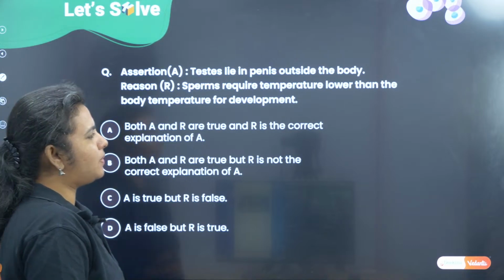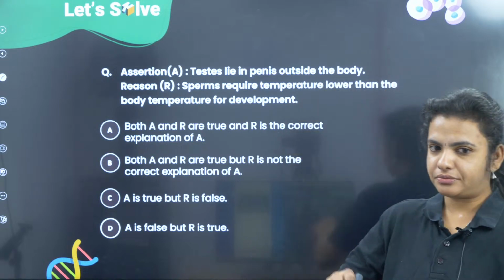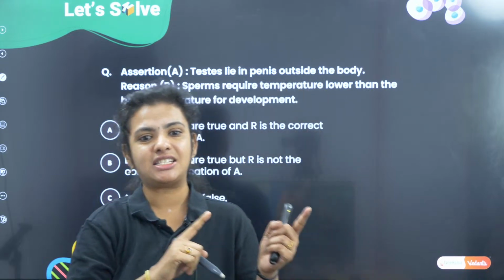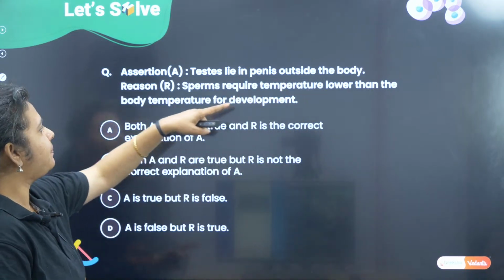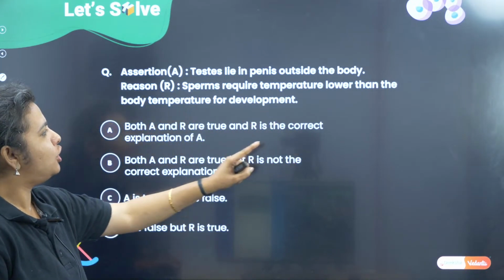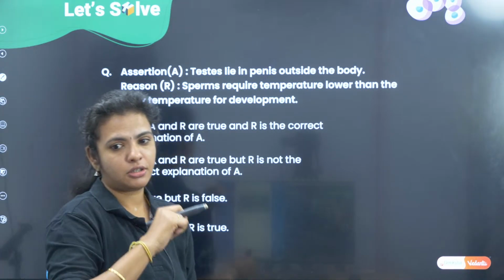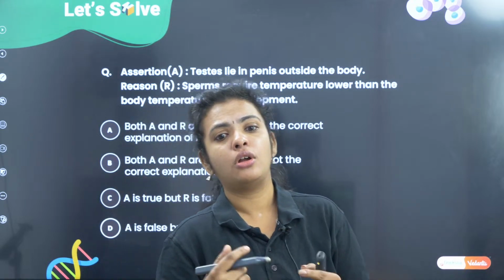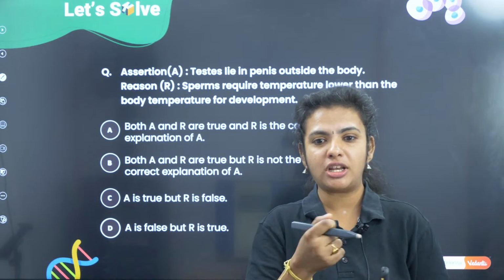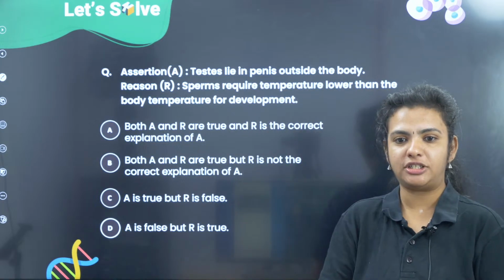All right. Next question. So we have an assertion which says, okay, welcome Netra. Assertion is telling testis lies in the penis outside the body. Reason says sperms require temperature lower than the body temperature for development. Payal, you can just replay the session and get the answer, because we have a lot of questions to discuss.